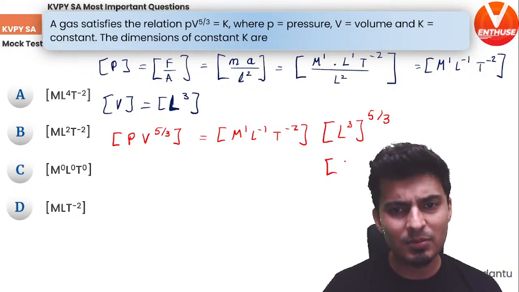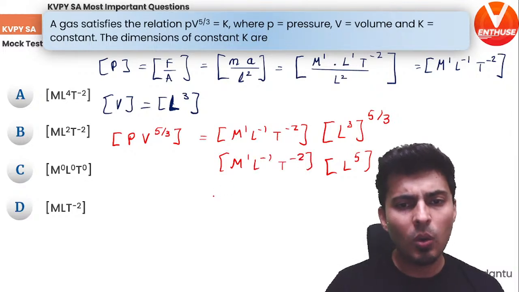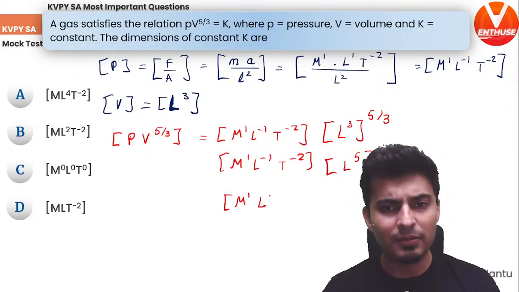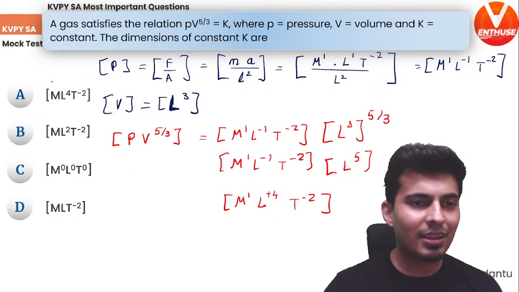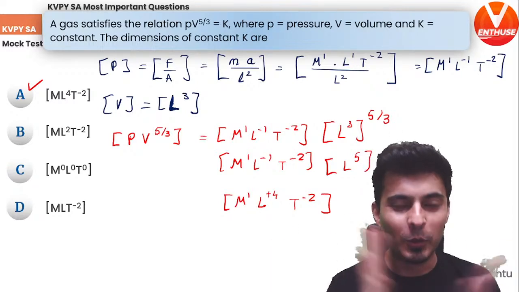So that just becomes L raised to 5. Over here I have m raised to 1, L raised to minus 1, t raised to minus 2. So m raised to 1, L raised to minus 1 plus 5, so plus 4, and t raised to minus 2. I think I know what the answer is, option A, and you guys are correct. Proud of you. Very good.